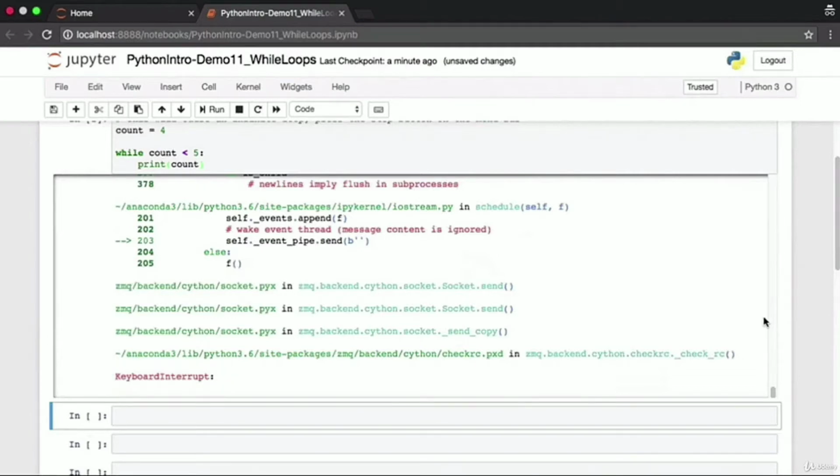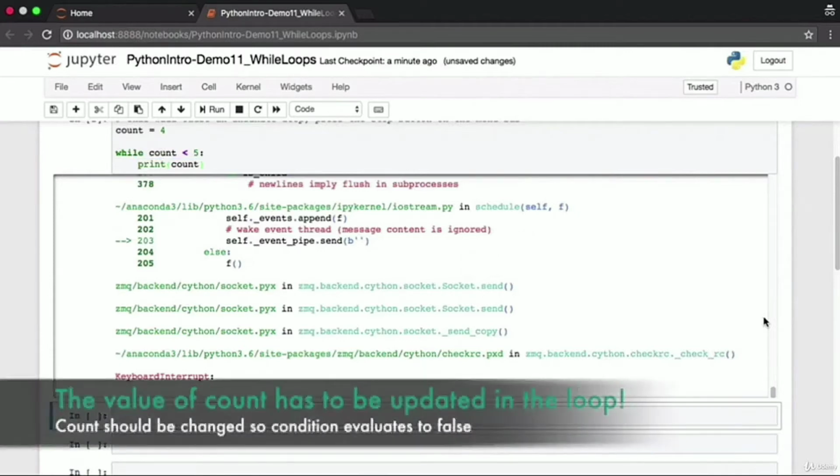You can see the code that caused this infinite loop on screen up on top. Let's see why this infinite loop occurred. Initially, you set count equal to 4, and you wanted to loop through your while loop so long as count was less than 5. Yes, count is indeed less than 5. We enter the while loop, print out the value of count, then go back for the next iteration. The condition is still true. So once again, we print out the value of count, go back to the beginning of the while loop. The condition is still true, and over again.